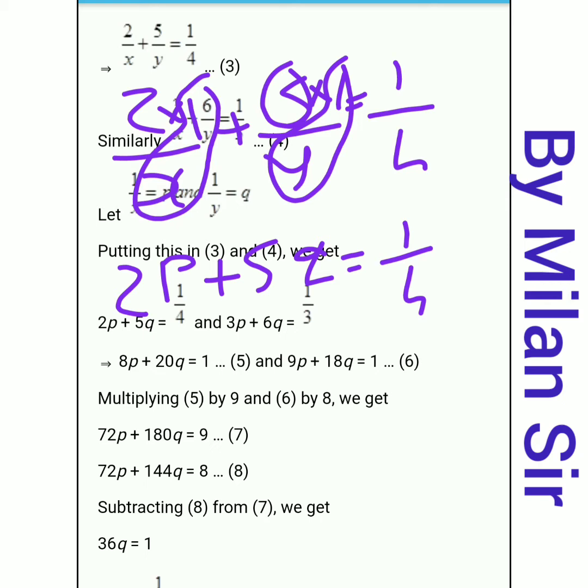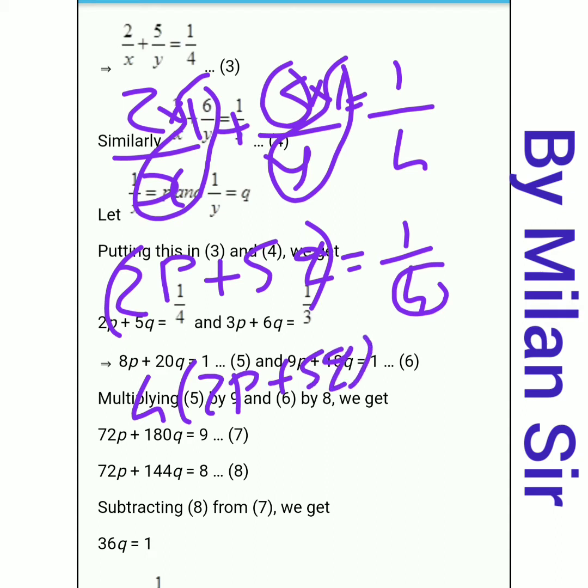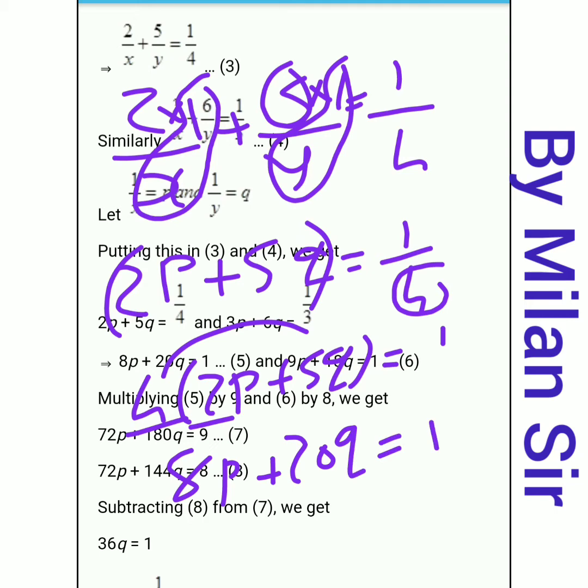Here we can take LCM, right? So here denominator 4 is there, so here multiply by 4. Otherwise, we can also say that just transfer this 4 to the left hand side. It goes to the multiplication, and multiplication with both the terms, right? So here 4 multiplied by 2p, 4 times 2 is 8p, plus 4 times 5 is 20q, is equal to 1. This is our equation number 3.